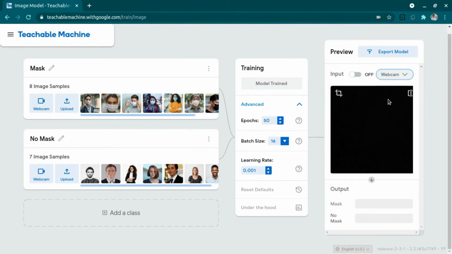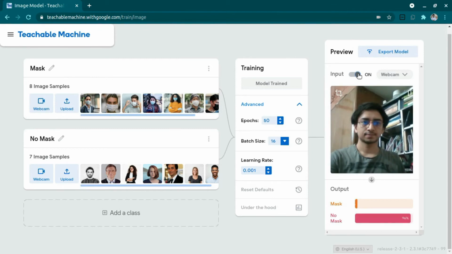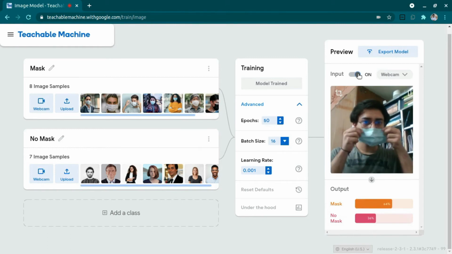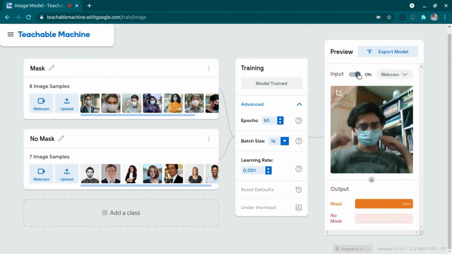So let's just start and try it on my webcam. So input is on, and hi. So it has no mask, detecting perfectly fine, and now I have the mask, and it is detecting the mask perfectly.